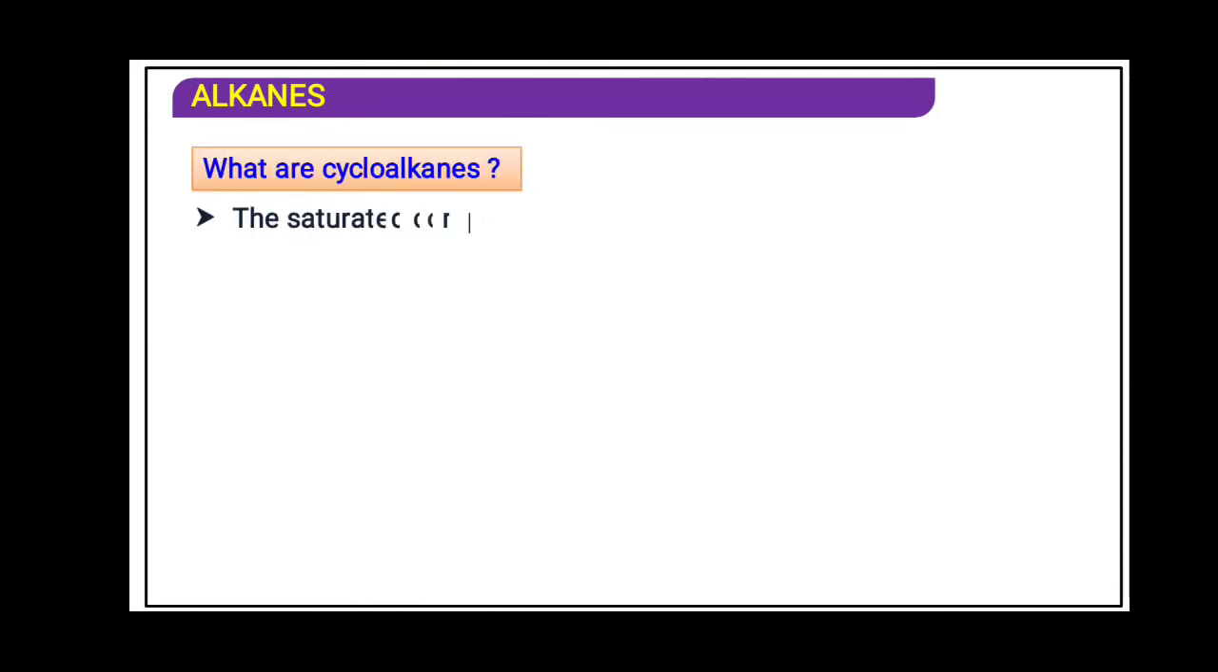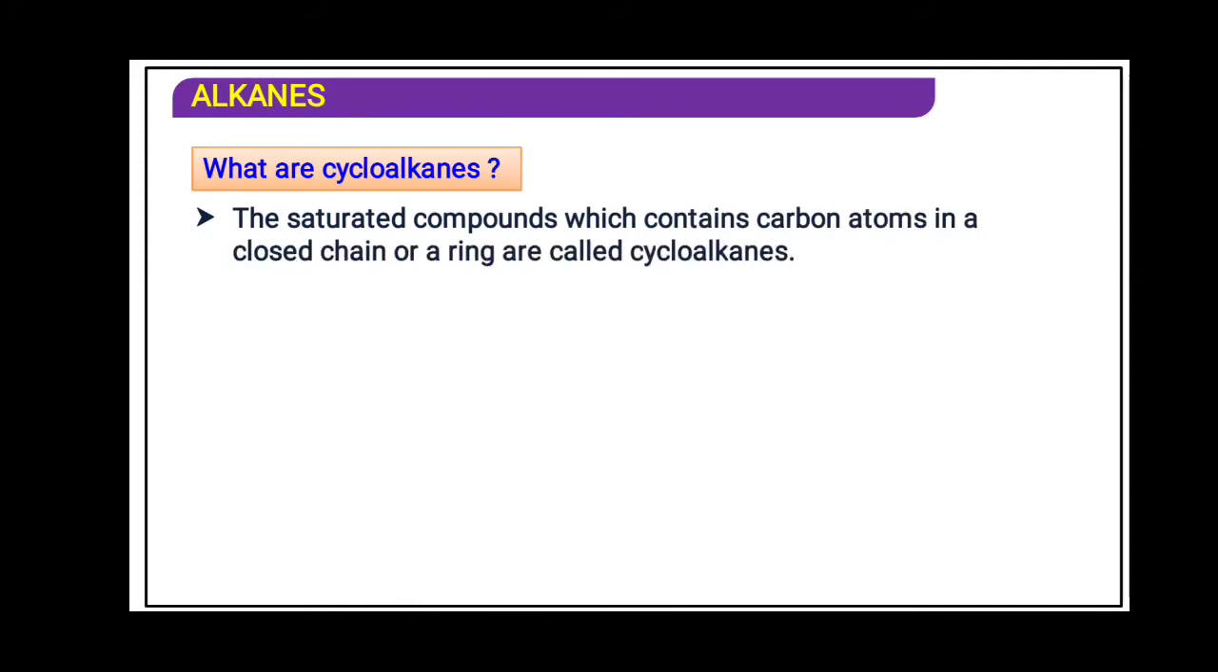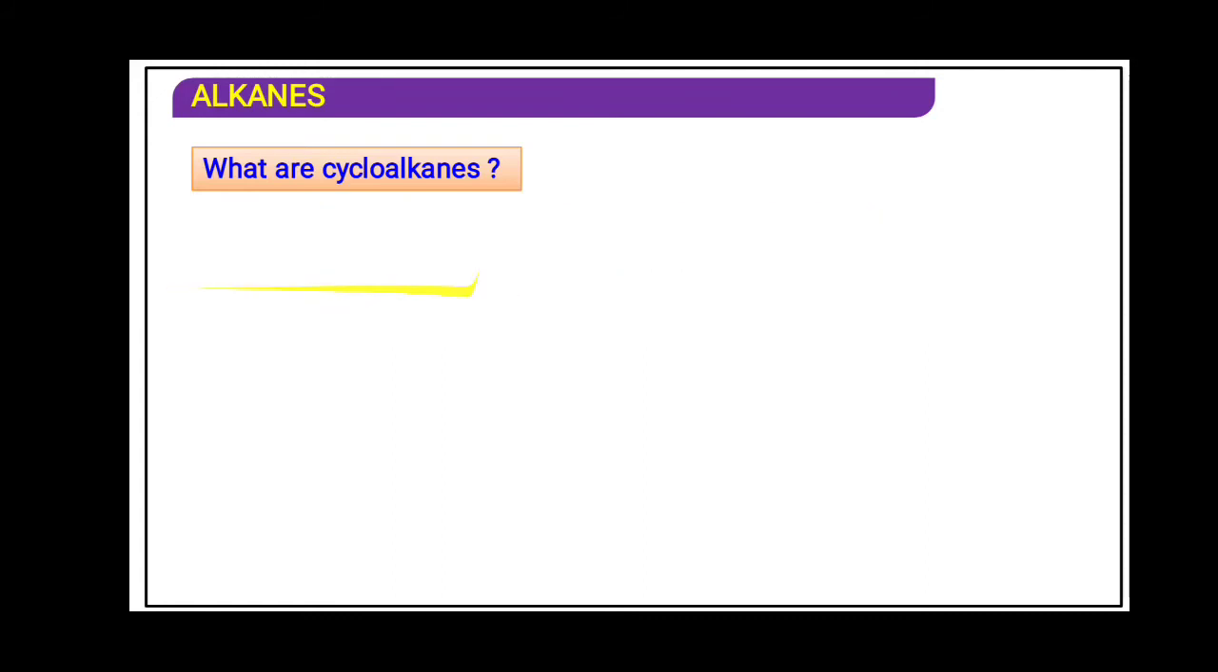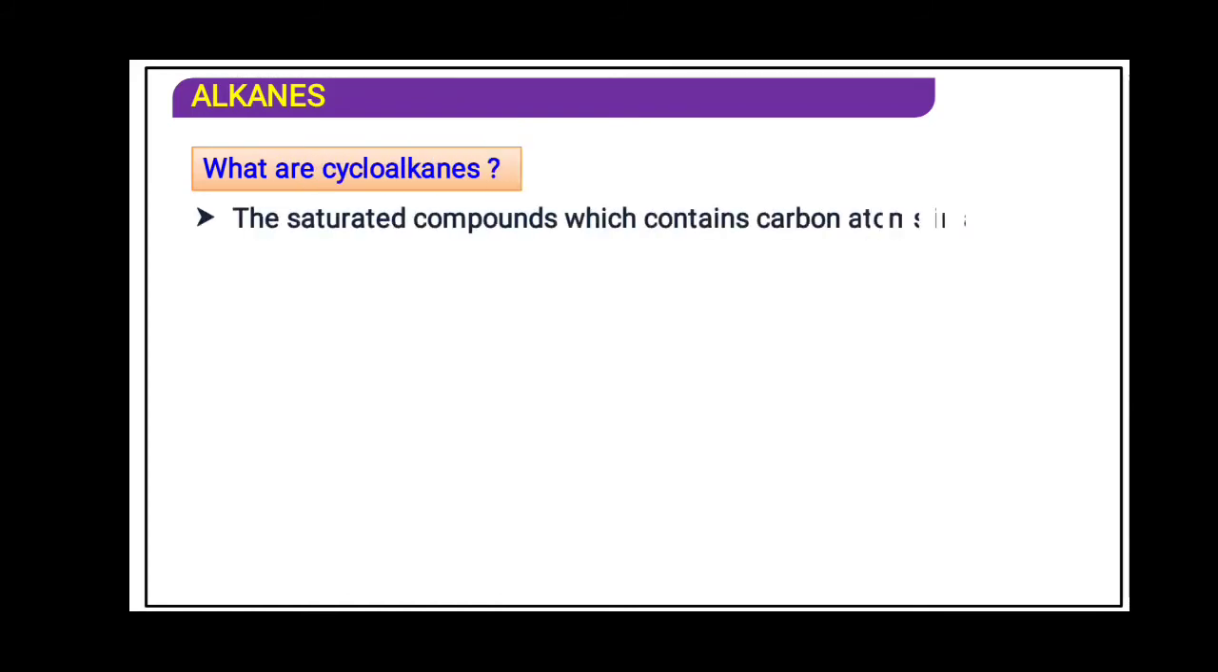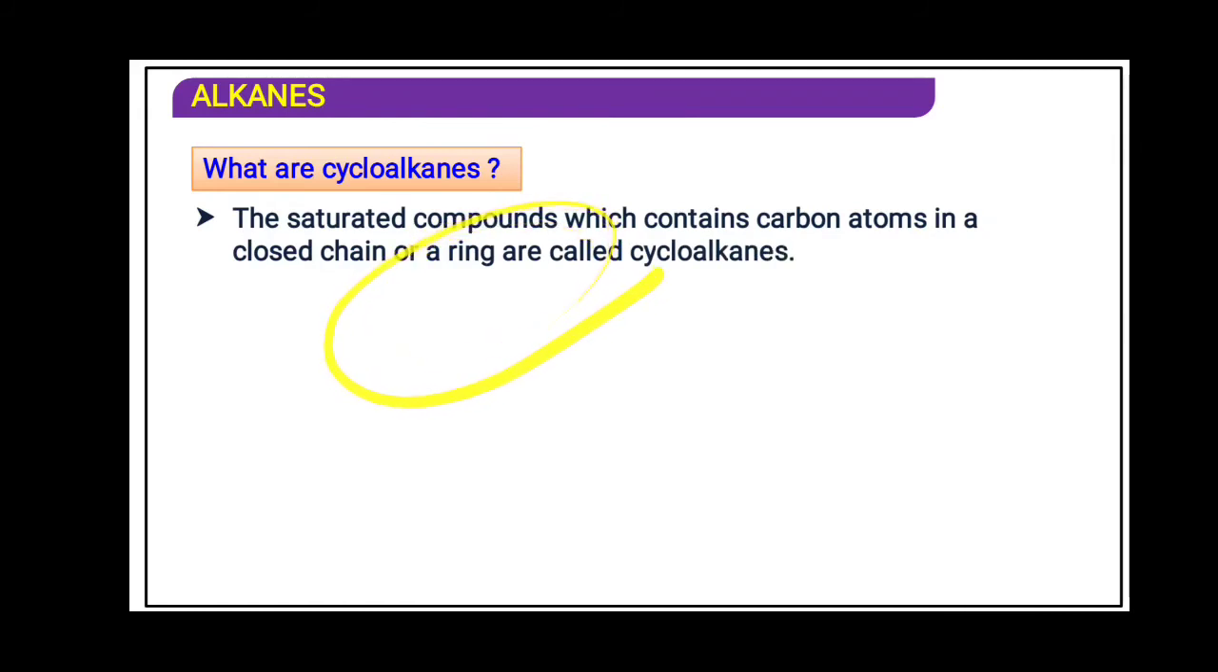What are cycloalkanes? Try to understand all the basic points. The saturated compound which contains carbon atoms in a closed chain. Remember carefully students, closed chain. Closed chain is also called a ring compound. The people who wear a ring on their fingers, that is said to be a closed chain ring compound. Example, cyclopropane. See, all the carbon atoms should be bonded to each other.